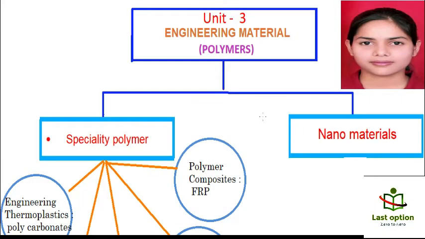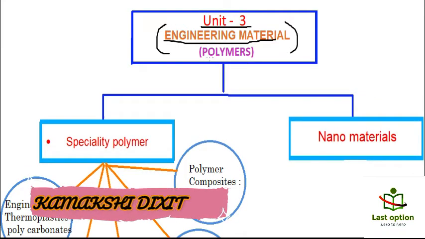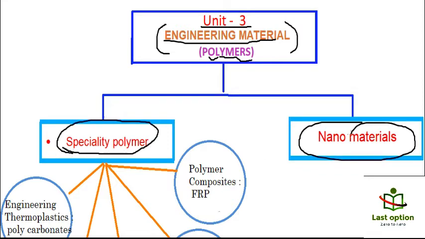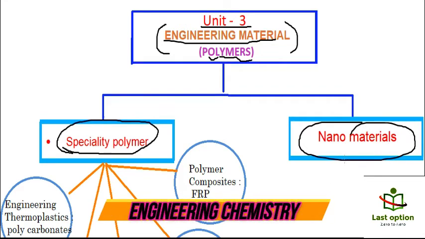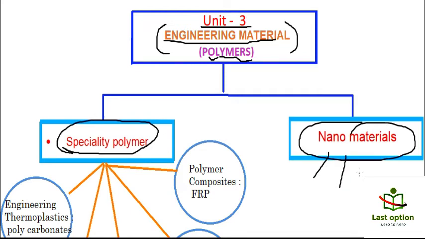Hello everyone, we are going to study Unit 3 of Engineering Chemistry, that is Engineering Materials, in which we will discuss polymers. Here we have to study specialty polymers and nanomaterials. In nanomaterials we will study its applications, its classification and different examples.